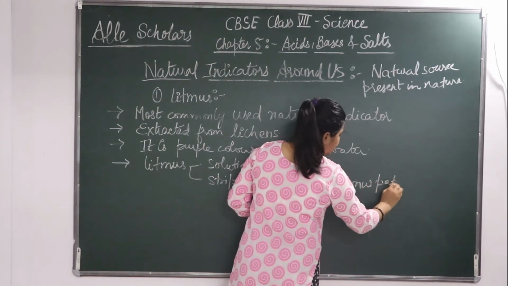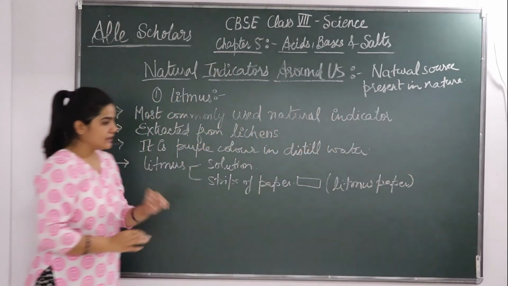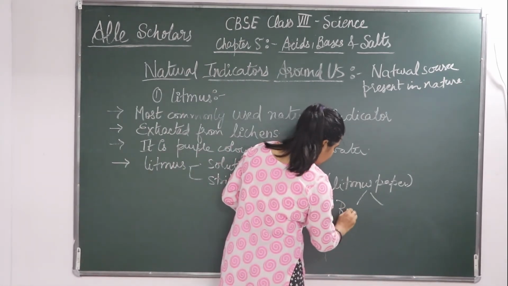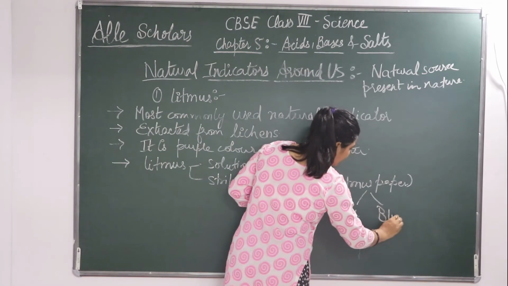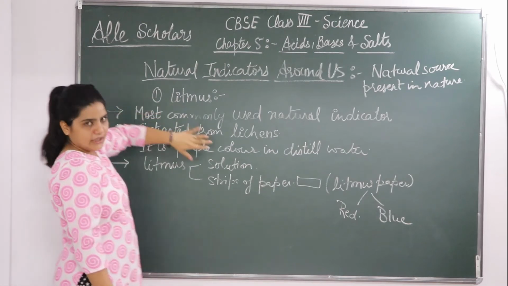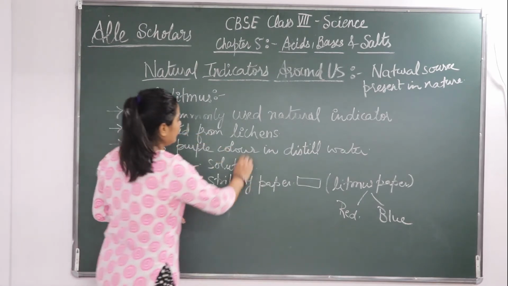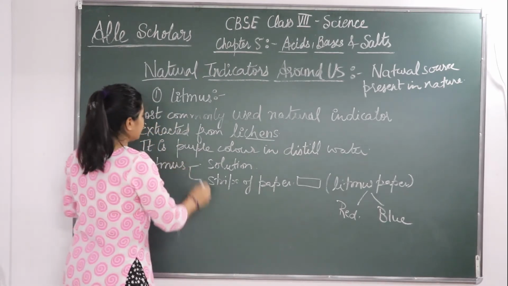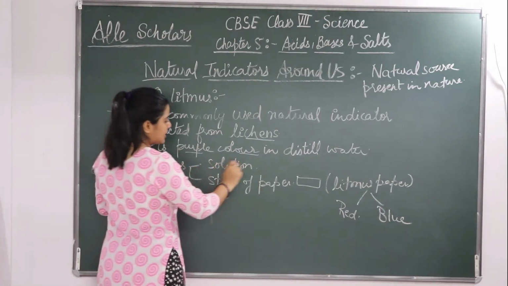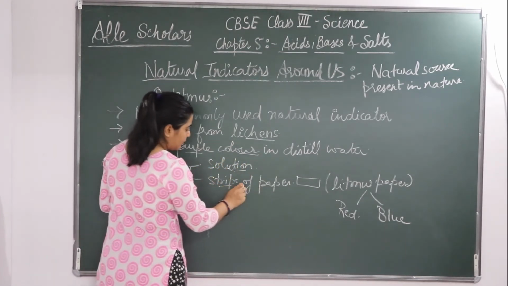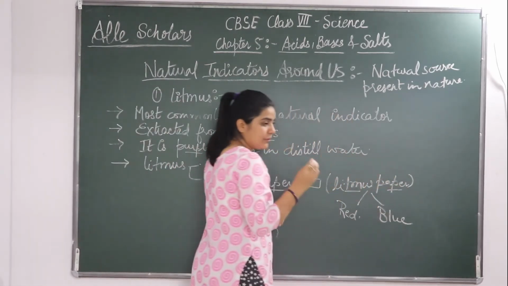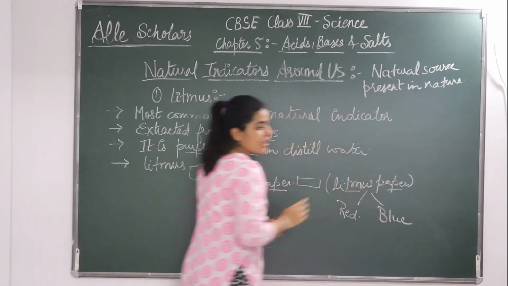Litmus paper is generally available in two colors, red and blue. So the key features of litmus: it is the most commonly used natural indicator, extracted from lichens. It is purple in distilled water. It is available as a solution and also as strips of paper, which is called litmus paper, of two colors, red and blue.